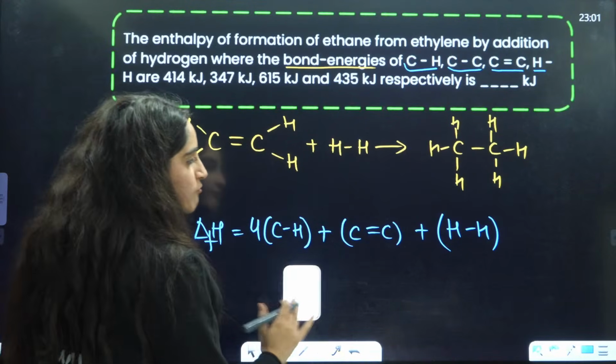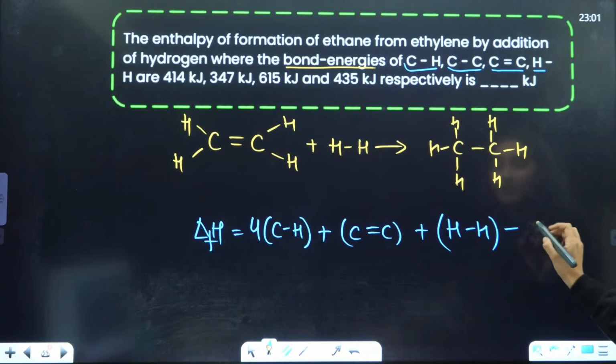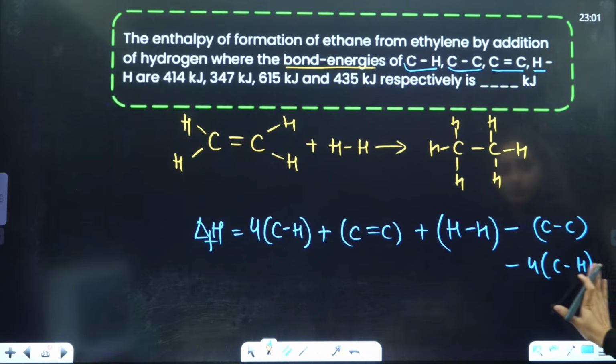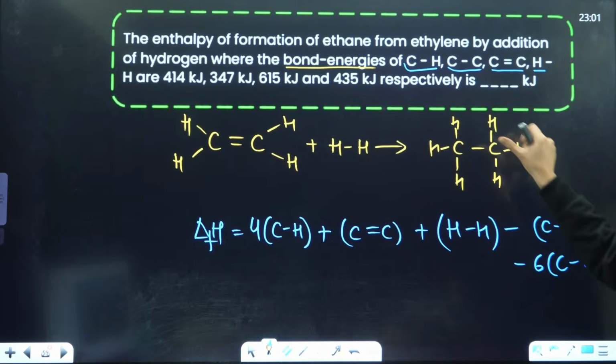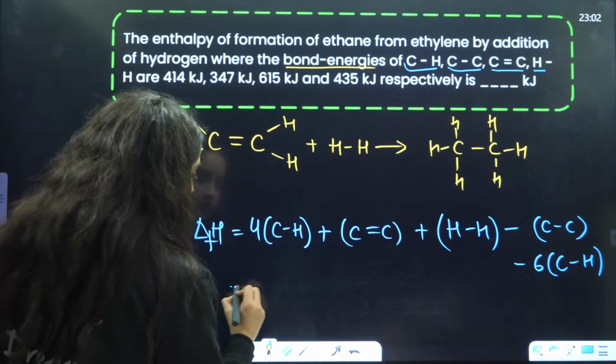Minus, you have one C-C bond, and minus of 4 into C-H bond. No, not 4, 6 into C-H bond: 1, 2, 3, 4, 5, 6. Right. So this 4 and 6 C-H bond will be eliminated. So the answer will be here.